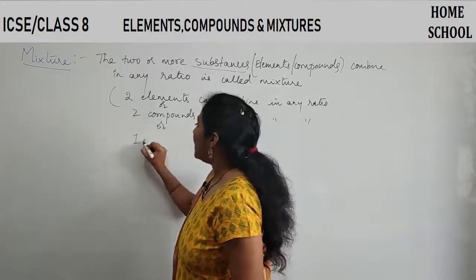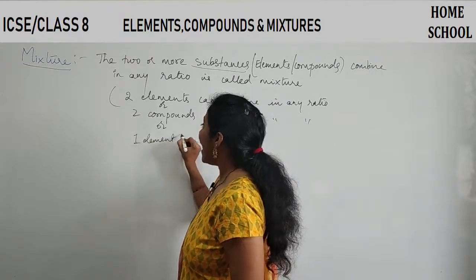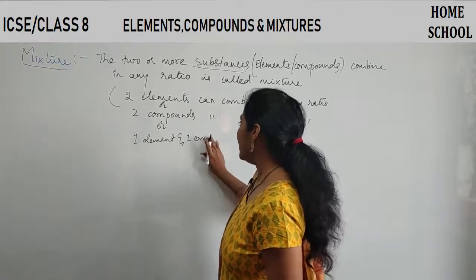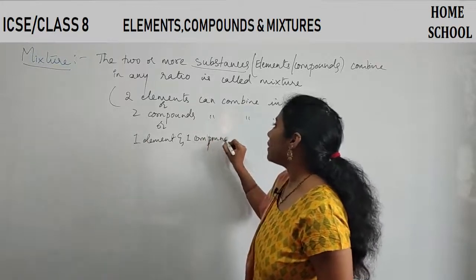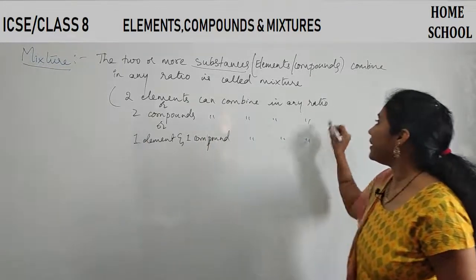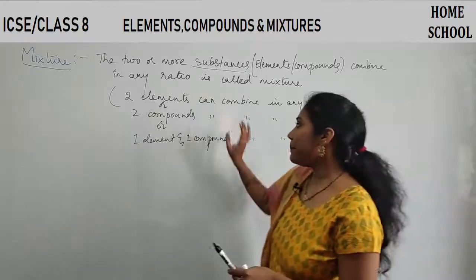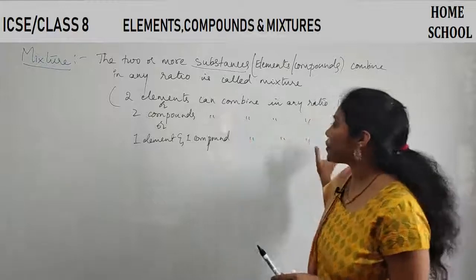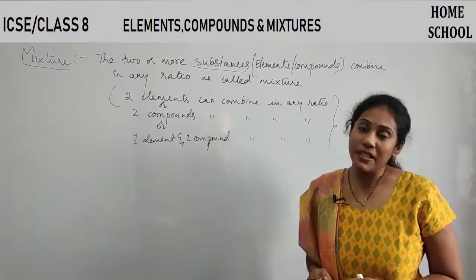Or one element and one compound can combine in any ratio. Okay, so whatever may be the combinations, when they combine in any ratio, then it is called a mixture.